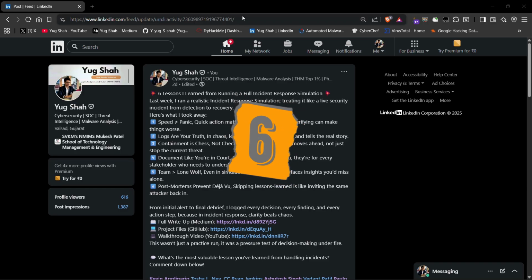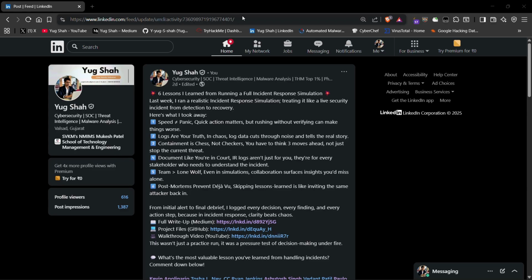Sixth, postmortems prevent déjà vu. The exfil window, MFA gap, credential reuse, and DNS tunneling signals translate into hardening tasks. For example, MFA enforcement, reviewing portal auth, and tuning alerts for egress and high entropy DNS.